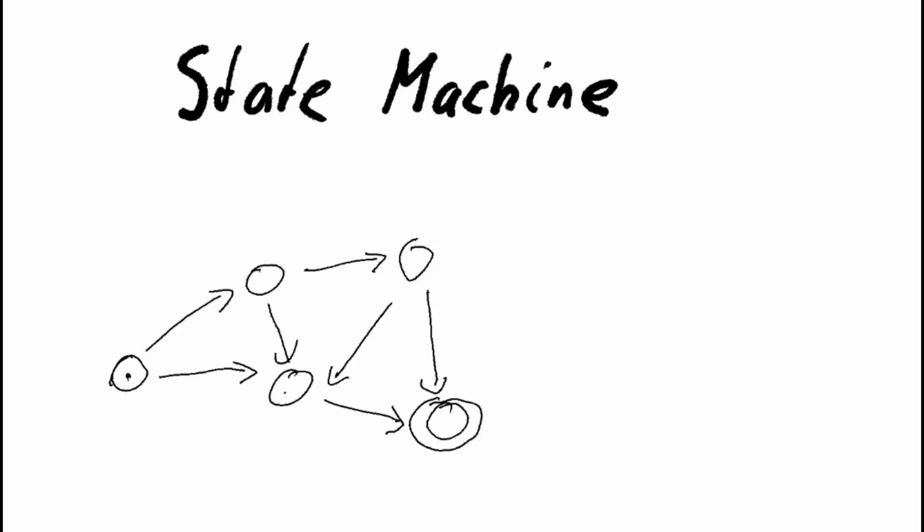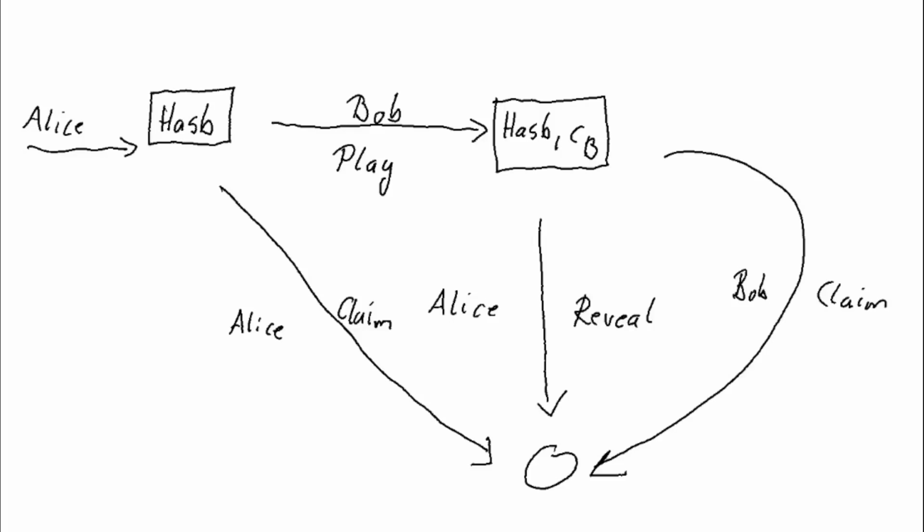And what does that have to do with blockchain and with our examples? If we look again at the diagram we had earlier for how our game works, then we can consider that a state machine. So the initial state would be this one here, where the first player has made the move. And the state is basically characterized by this datum, by the hash. And in this state, there are two possible transitions. One where the second player, Bob, plays, and the second one where it doesn't play and the first player can reclaim. So all the nodes in this diagram correspond to states, and all the arrows,